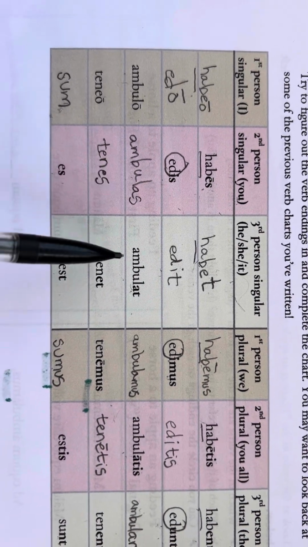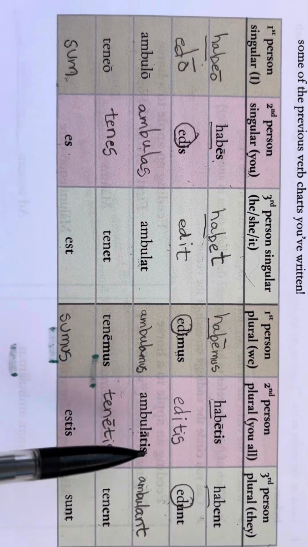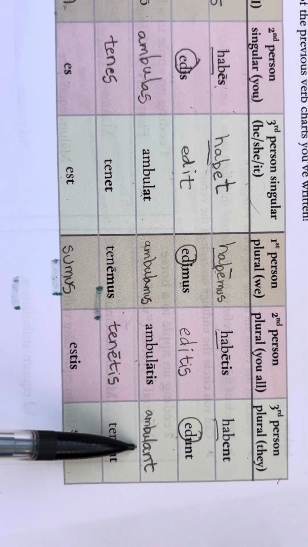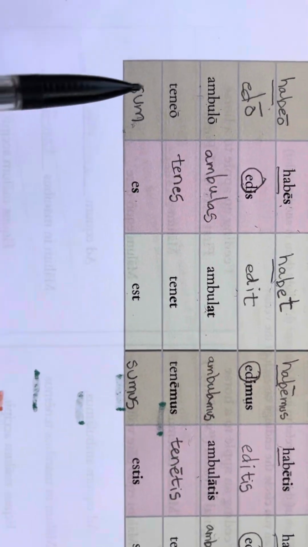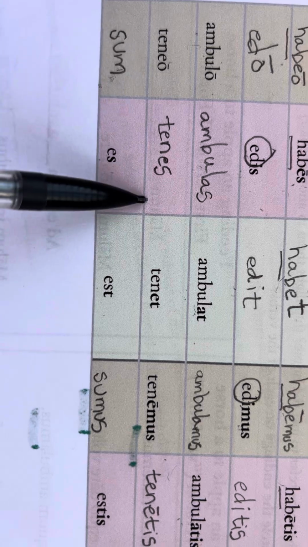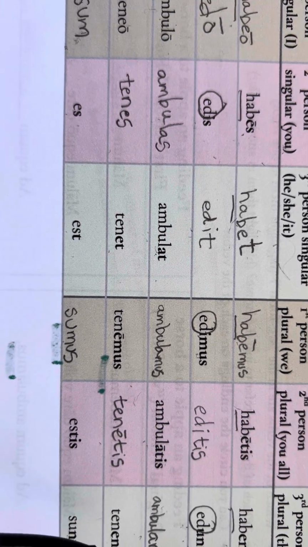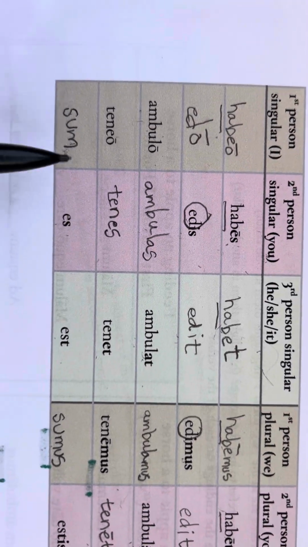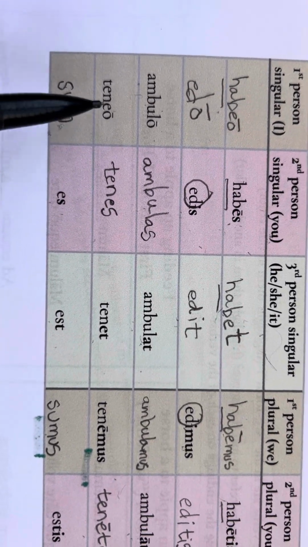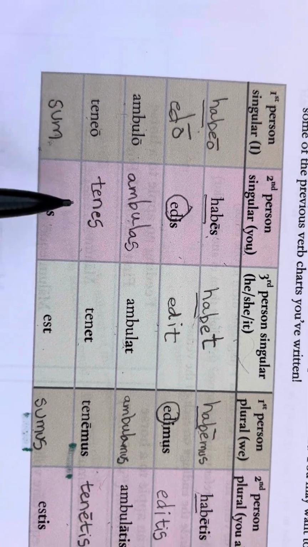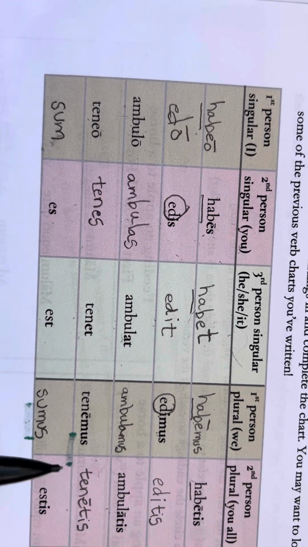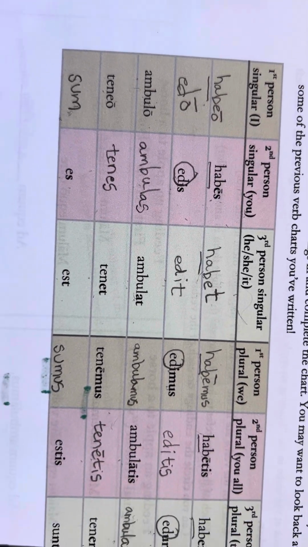Okay, we're almost done. Teneo, tenes, tenet, tenemus, tenetis, tenent. I like saying that one with all the T's. Let's do it again. With me, please, join along.